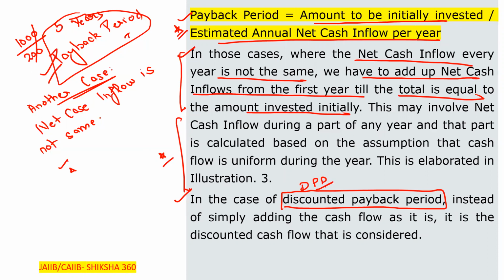So what is the meaning? They have given the cash flow, and we have to calculate the present value. Instead of simply adding the cash flow as it is, the discounted cash flow is to be considered. As per the time duration, there is a change in the value. There is a time value, or change in the value of money, with the passage of time, and that is to be included here.